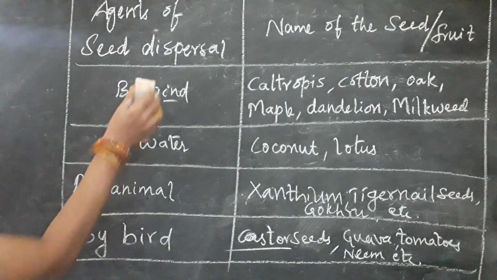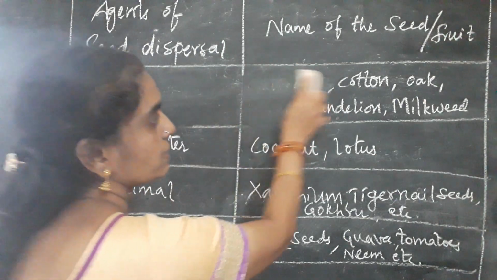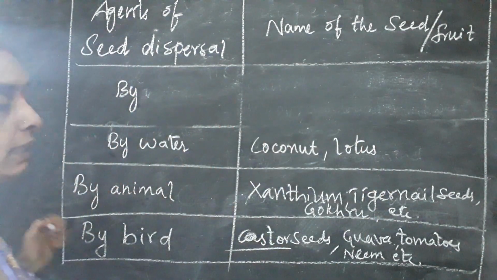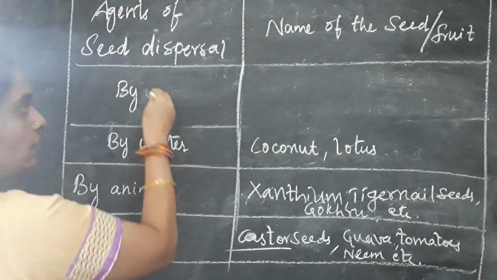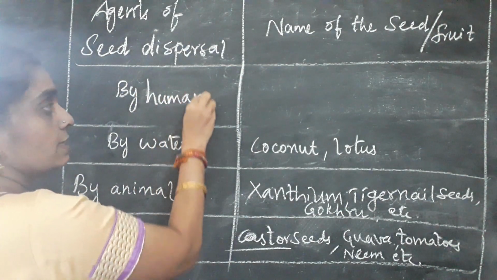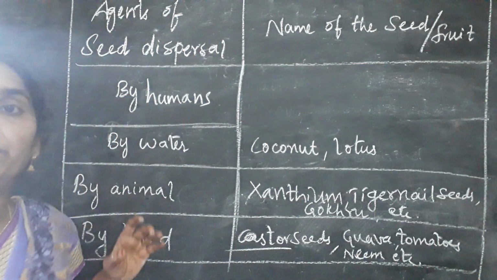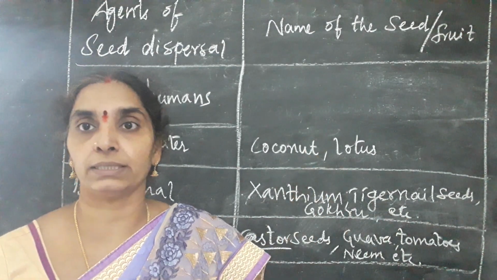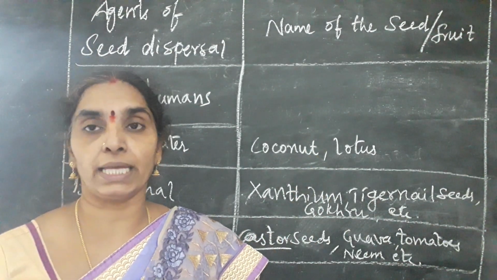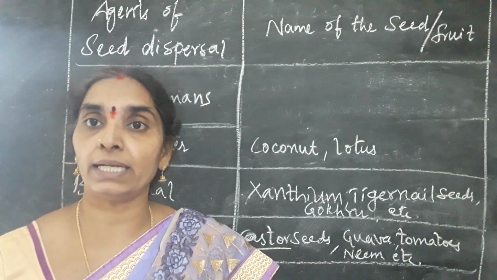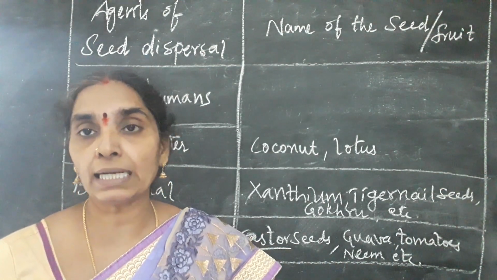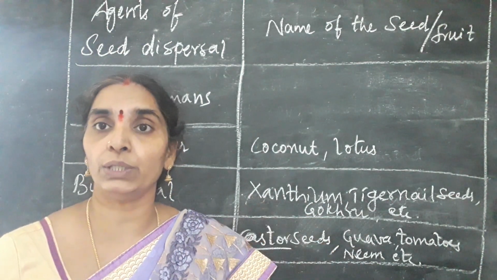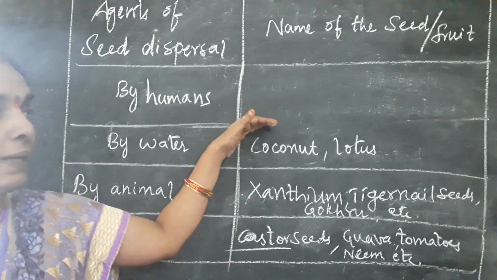Coming to human beings. Human beings also disperse some of the seeds, especially fruits and vegetables, which they grow with the intention to grow them, and some are transported from one place to another, or imported and exported from one country to another country too. Like in the case of guava, sugarcane and tomatoes, which were brought or left in our country by the Europeans when they were ruling over here. So these species have continued from then onwards. That is about the tomatoes here.